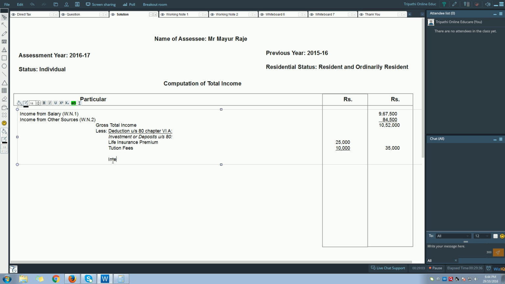Fine. Now there is one more item which is left out, is regarding this interest on saving bank with HDFC Bank, 11,500. You will get deduction under section TTA up to rupees 10,000. So let us record this as well.